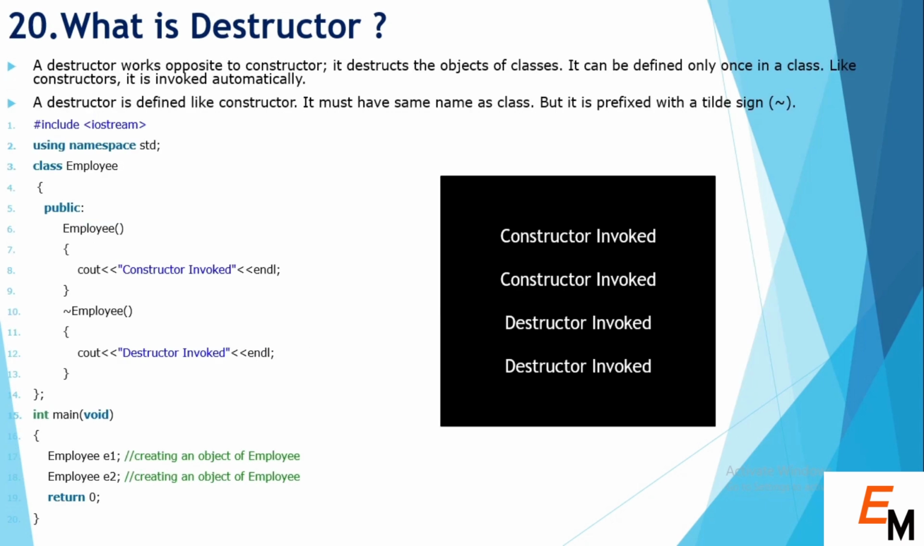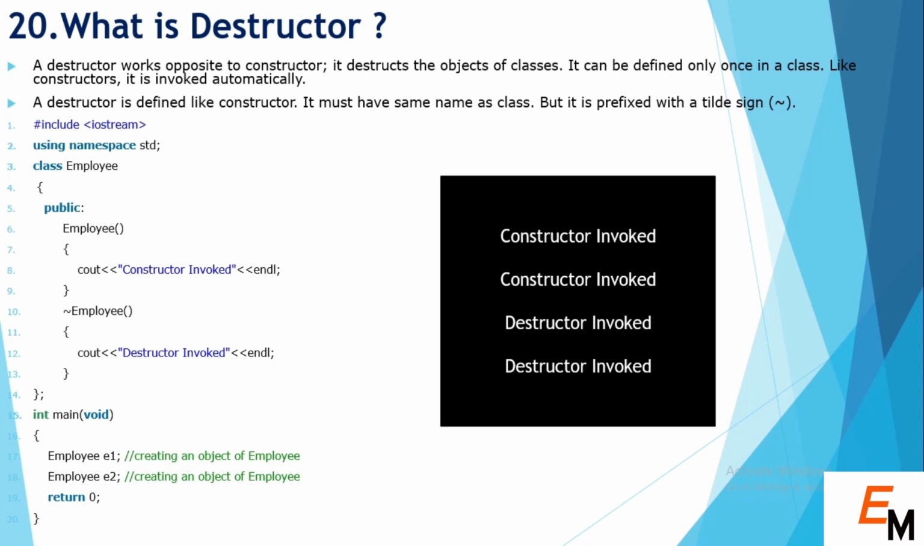So the next question is, what is a destructor? A destructor works opposite to a constructor. It destructs the object of the class. It can be defined only once in a class, like constructors. A destructor is defined like a constructor. It must have the same name as the class name, but it is prefixed with the tilde sign.